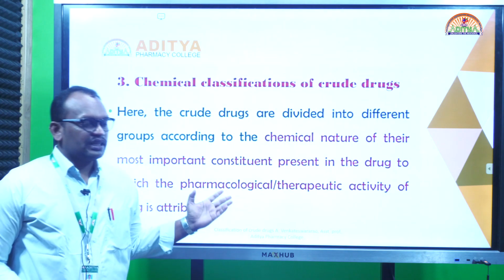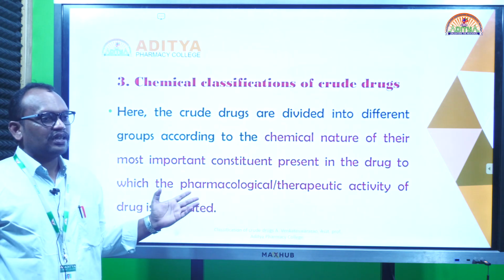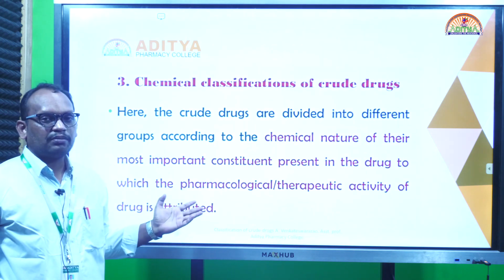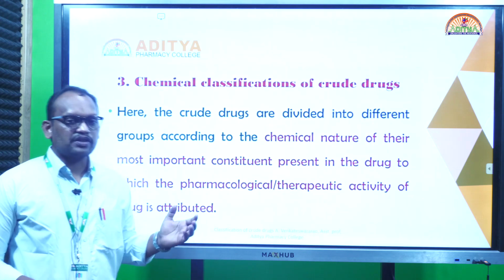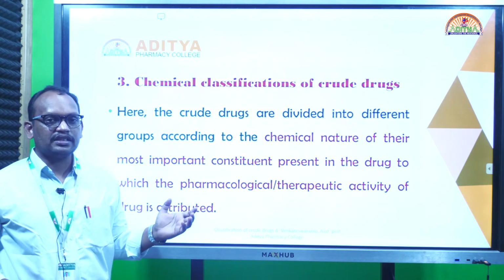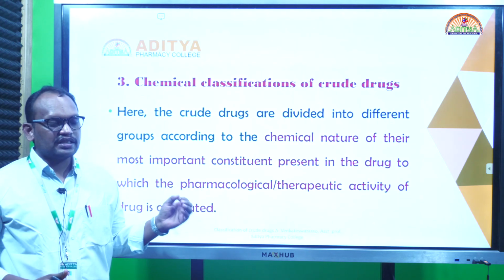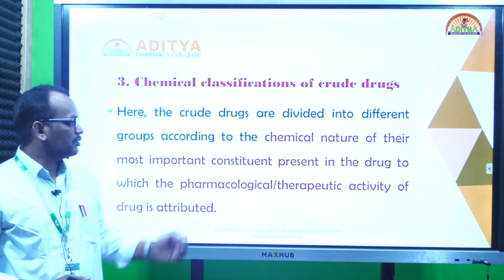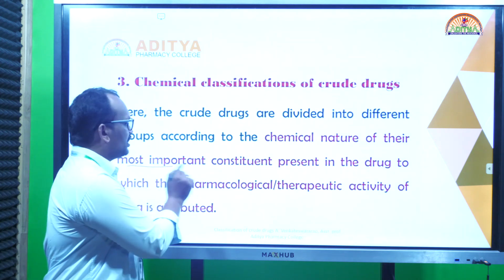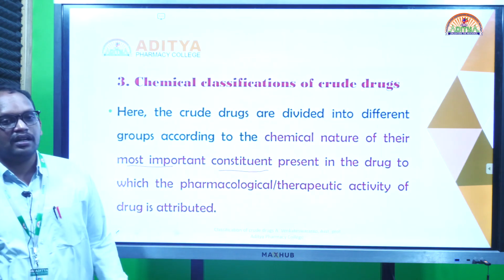So next, chemical classification. Plants and crude drugs have different chemical properties like alkaloids, glycosides, tannins, resins and volatiles. In this classification we take into consideration the most important chemical constituent present in the crude drug.